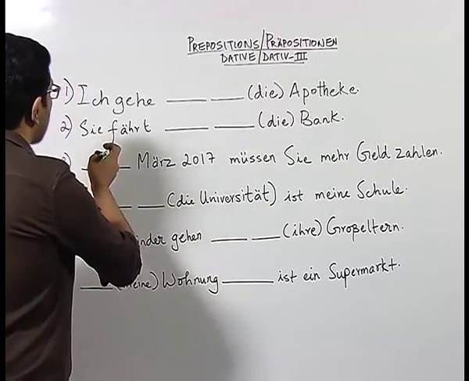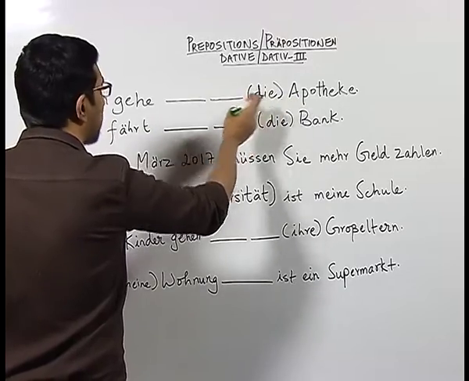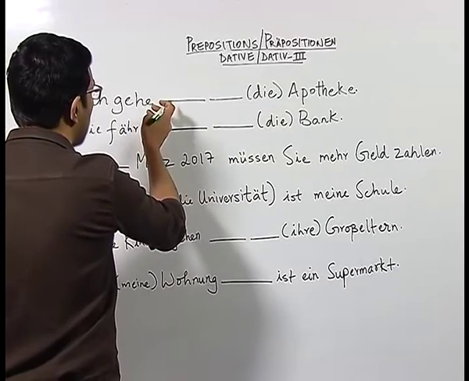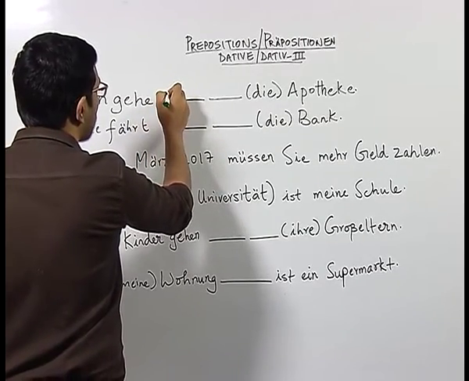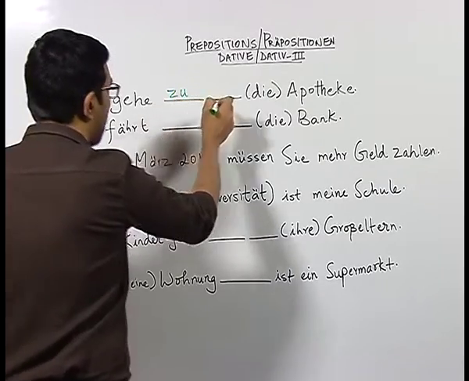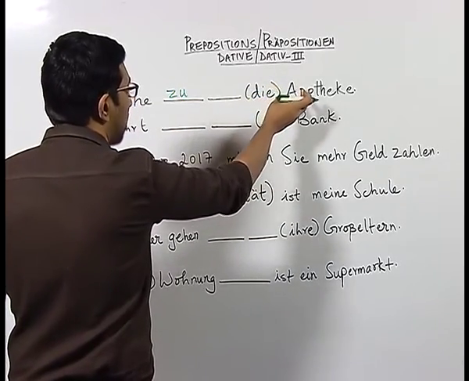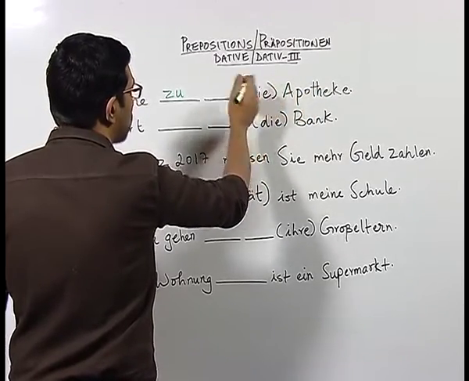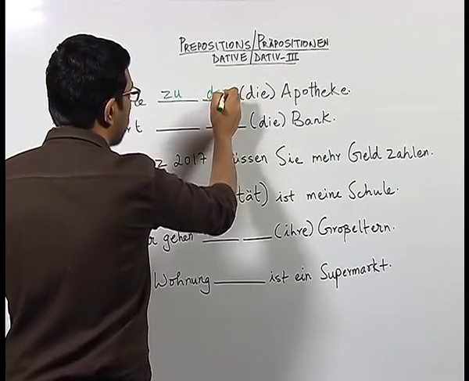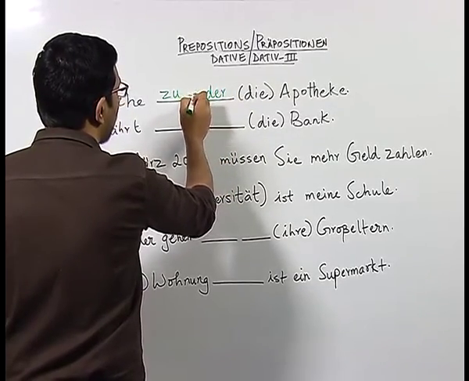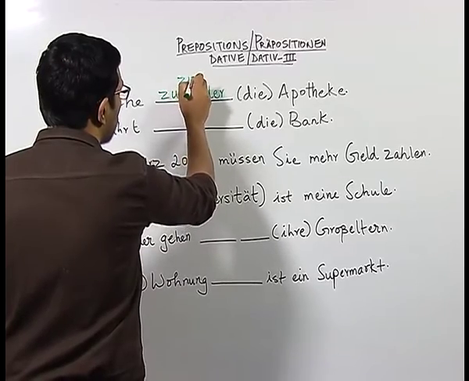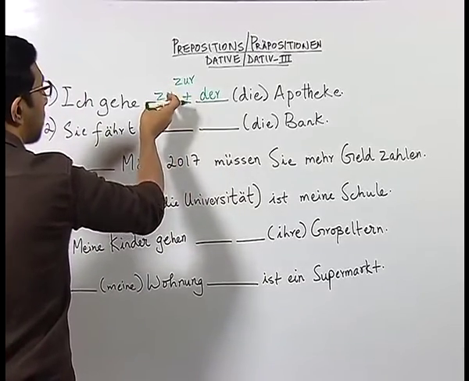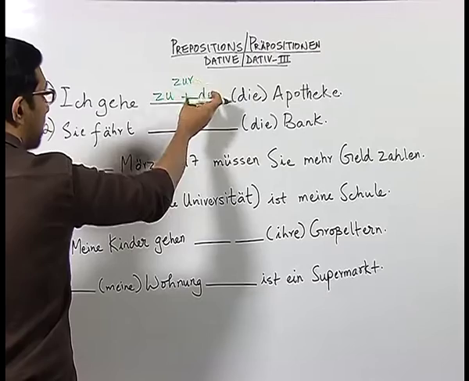Now, let us look at sentence number 1. Ich gehe zu die Apotheke. As you can see, here we have a verb gehen which shows movement. As I told you, for movement verbs we use the preposition zu, and now here we have the article die for the noun Apotheke. Apotheke means a pharmacy. So, we first convert die into der, so it is der Apotheke. As I told you earlier, you can combine these two to make it into zur. You can either choose to write the preposition and the article separately, or you can combine them.